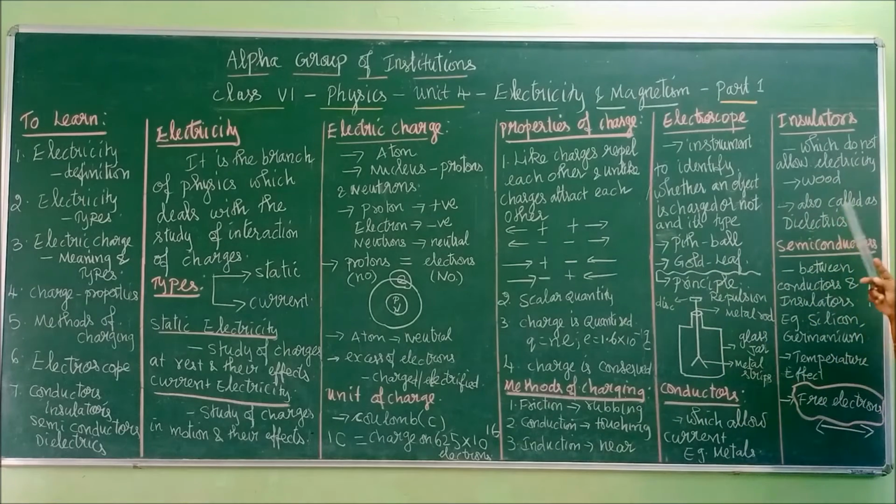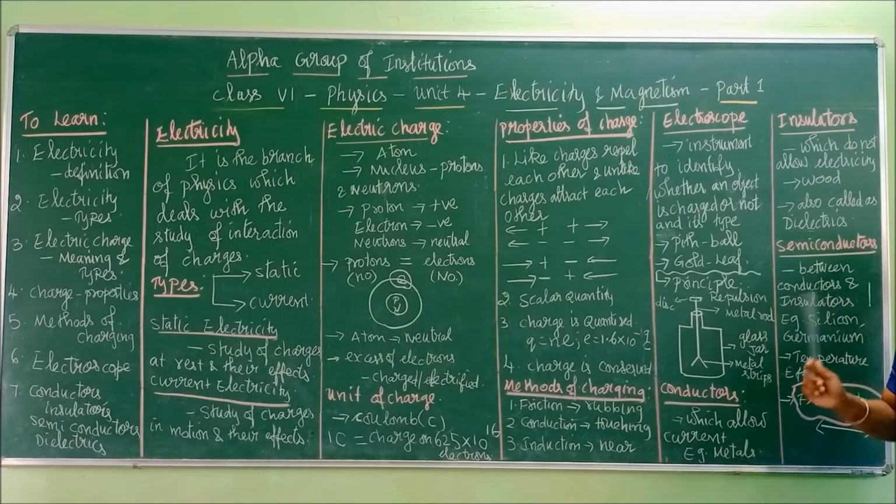These insulators are also called dielectrics. Say the word dielectrics. Now, conductors will conduct, insulators will not conduct. But we have one category of substances called semiconductors, whose conductivity will remain in between these two.